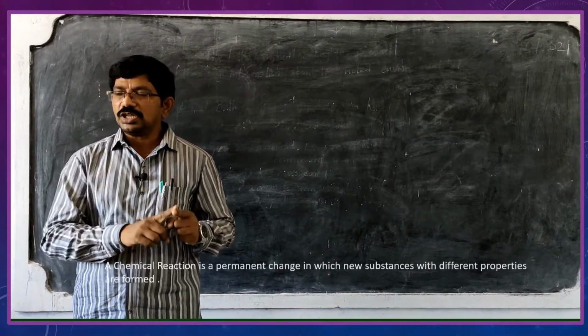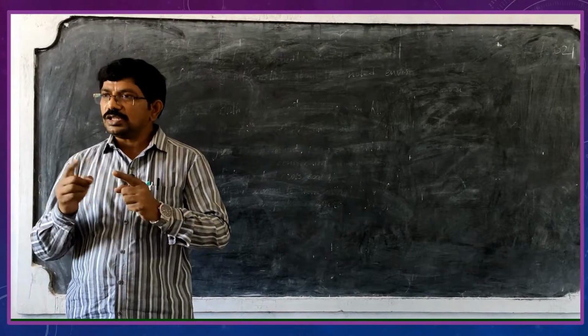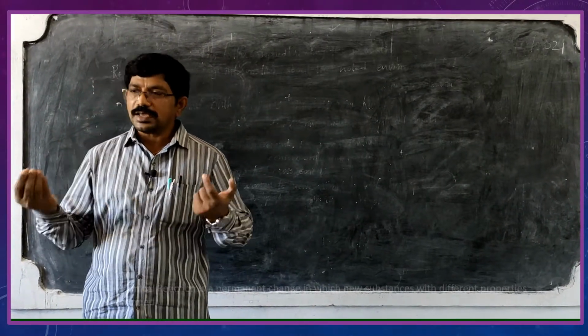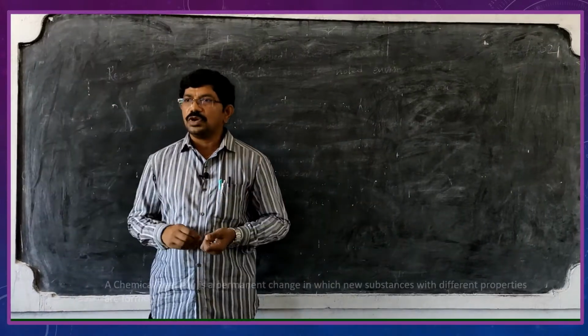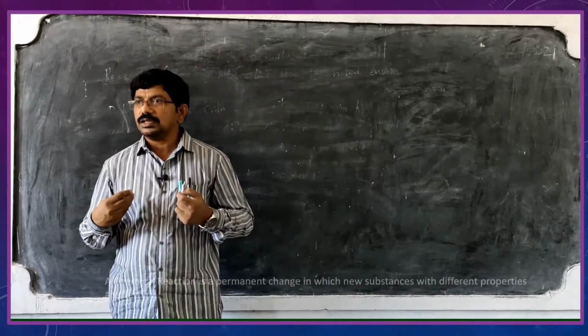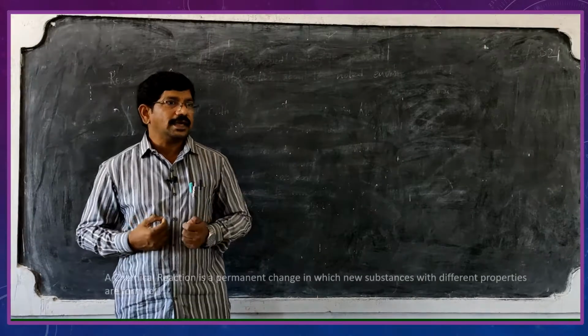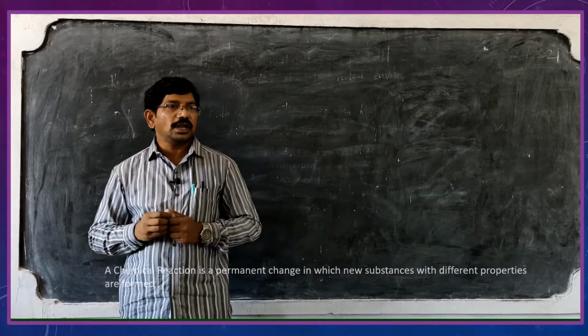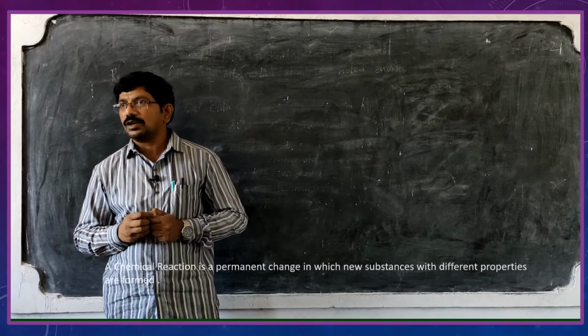So, physical change and chemical change. The change which is a permanent change is considered as the chemical change. Take the case of digestion of food. The food which we take gets digested and converts into energy. That energy is utilized to perform daily activities. Are you clear about that one?